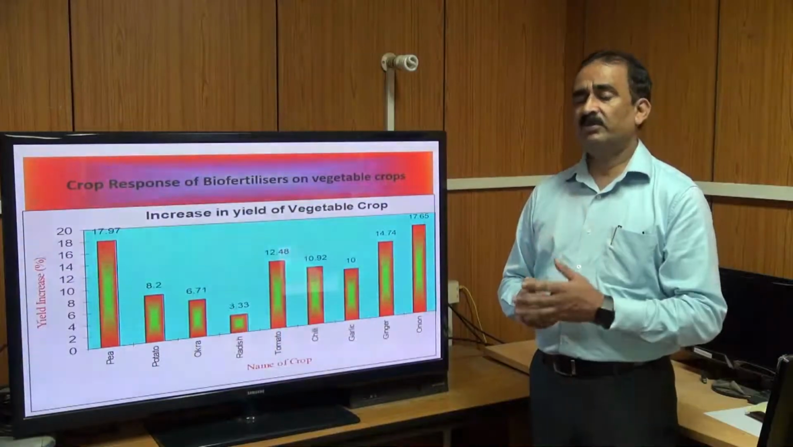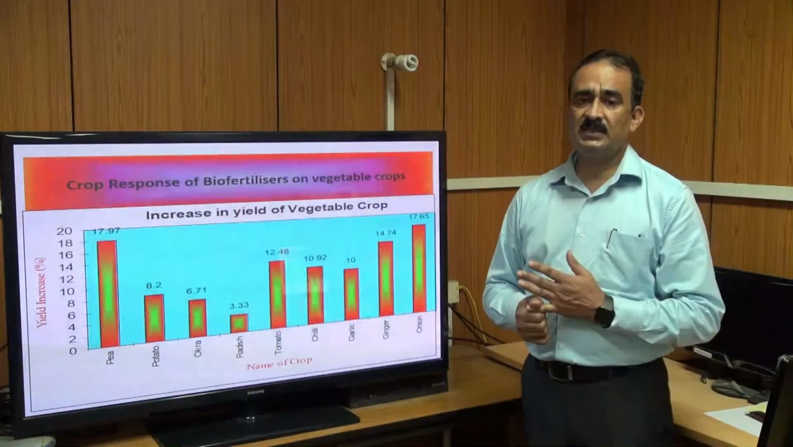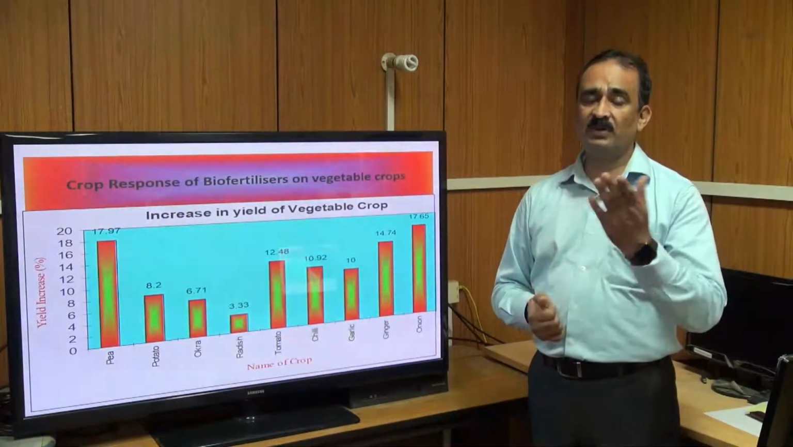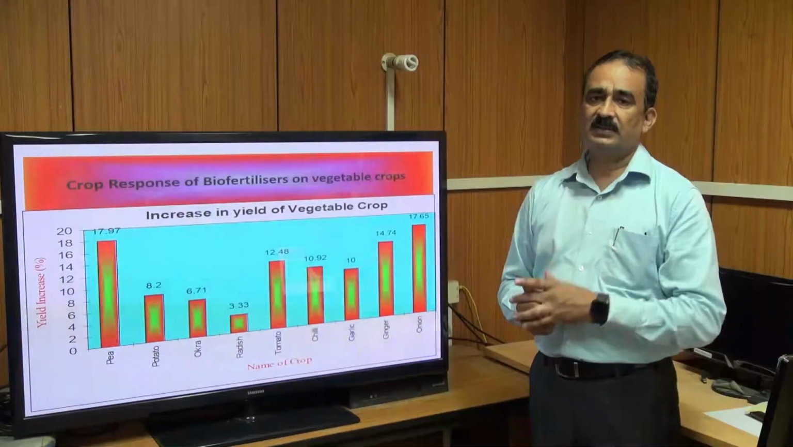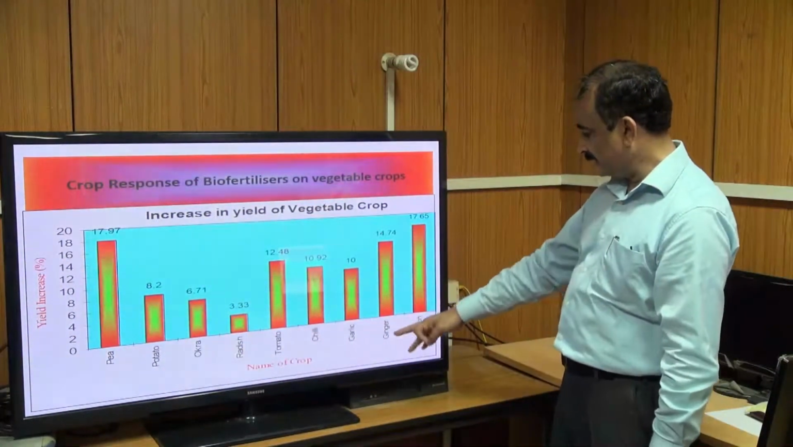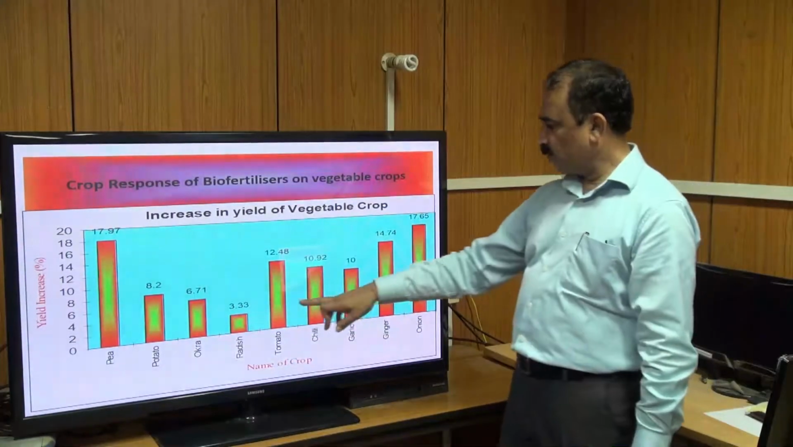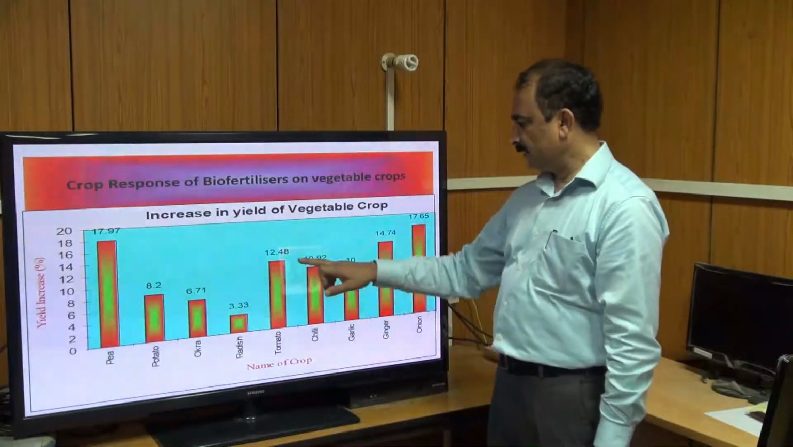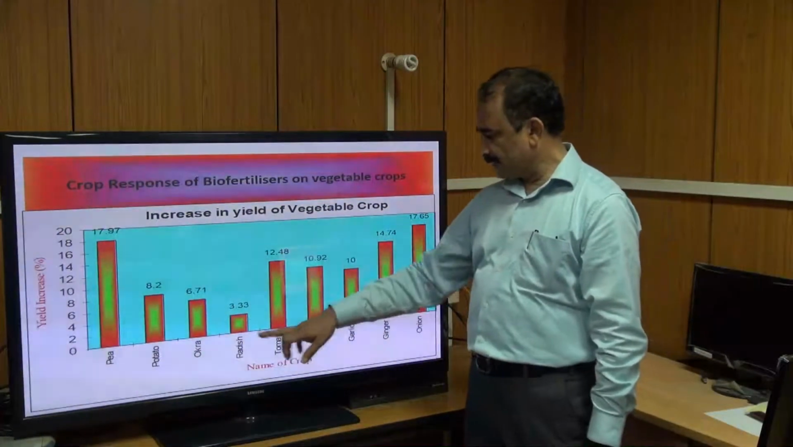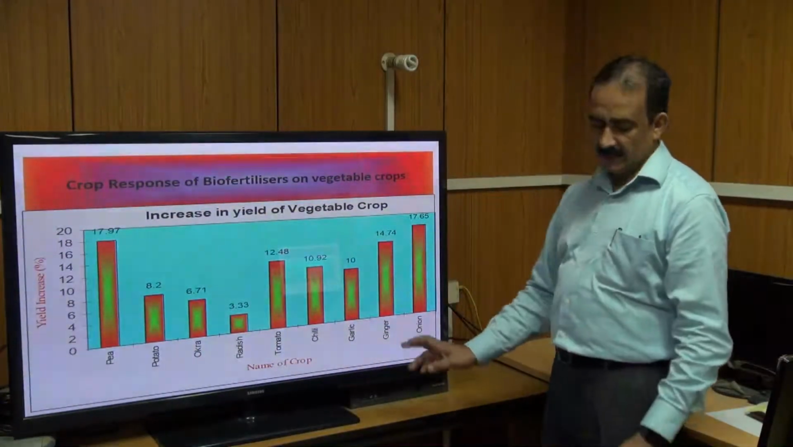And the cost of the biofertilizer is a very meager amount, only 75 rupees per hectare, whereas chemical fertilizer requires more than 1000 rupees per hectare. So these are the responses. Similarly, followed by ginger, the yield increase is about 14 to 15%, tomato about 12.48%, and the lowest response was noted in the case of radish, with only a 3.3% yield increase.